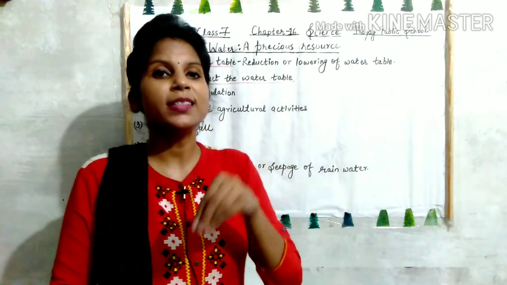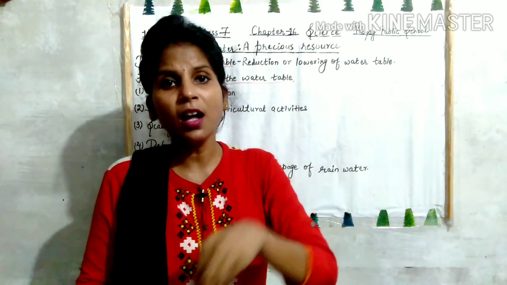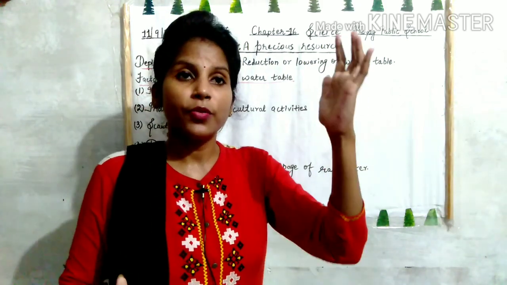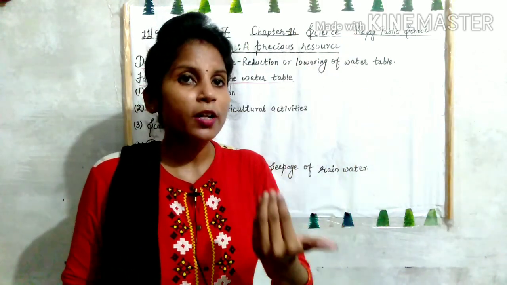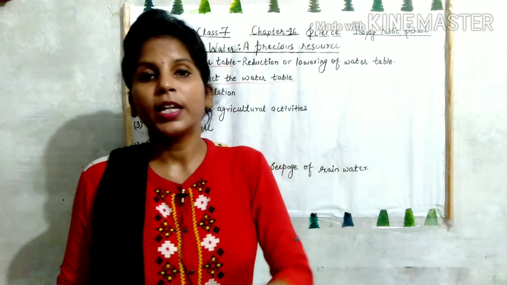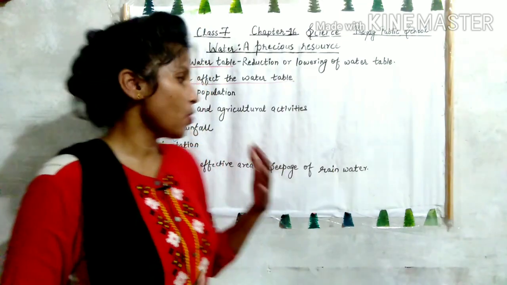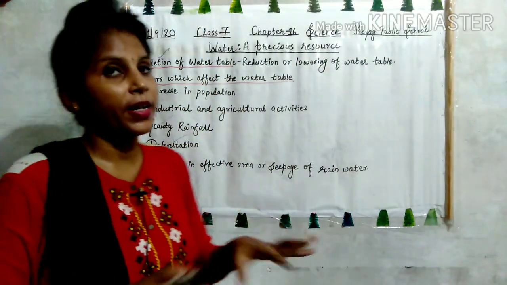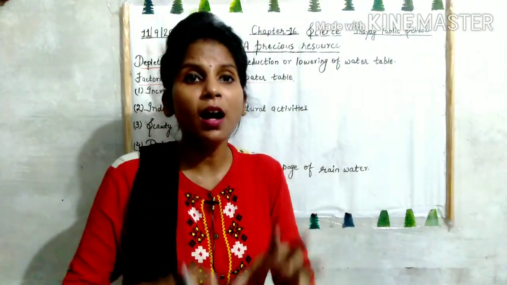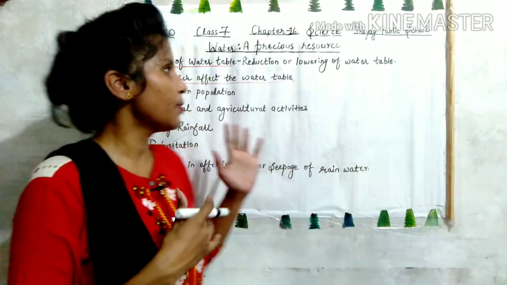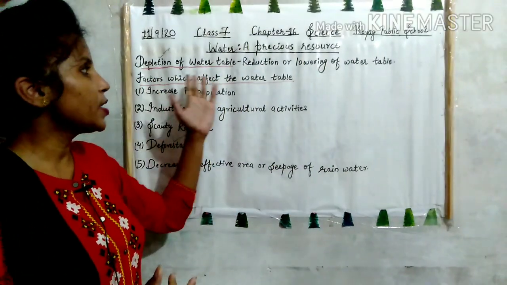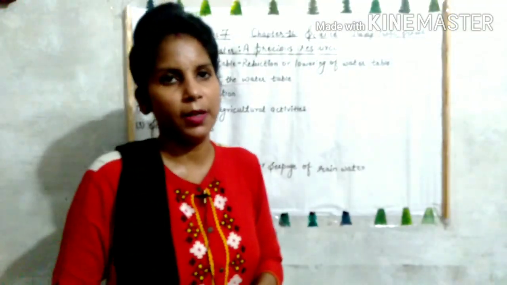What do you mean by the word seepage? Seepage मतलब पानी का अंदर जाना. So the rainwater that is flowing to the ground does not reach the underground properly because of the decrease in effective area. उसको proper area नहीं मिल रहा है. So these are some of the reasons or factors which affect the water table.